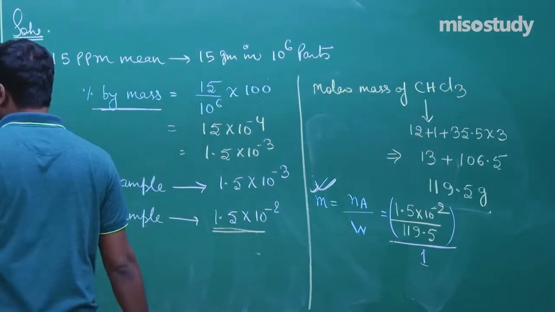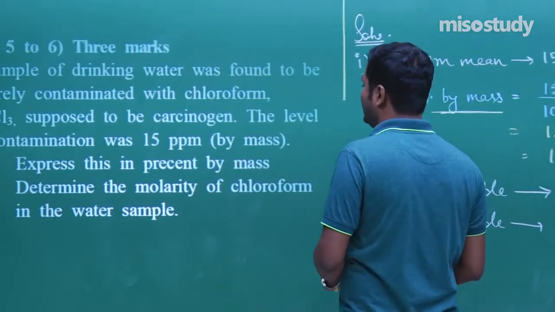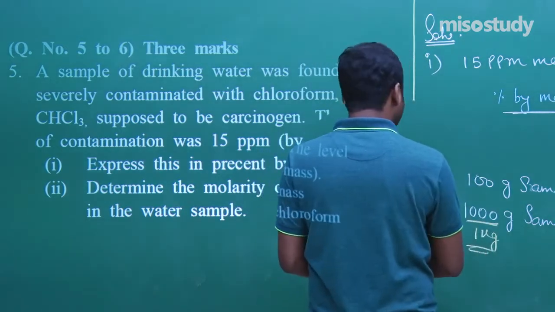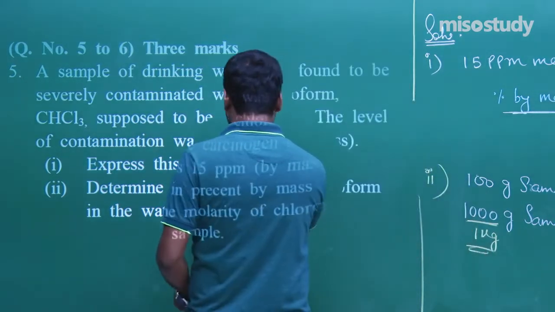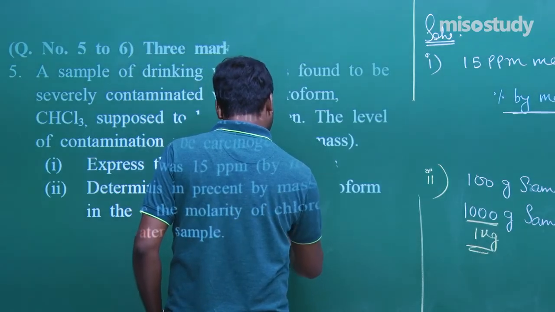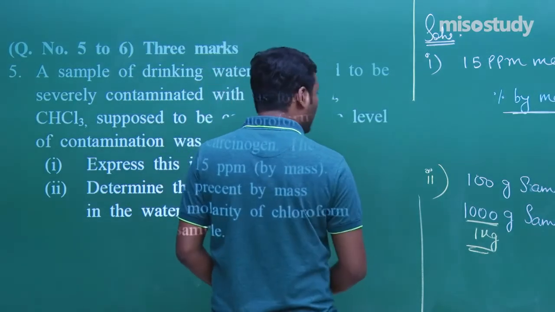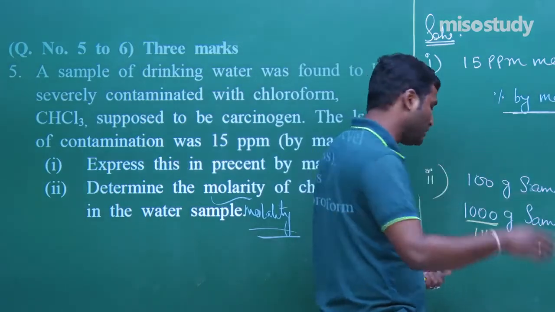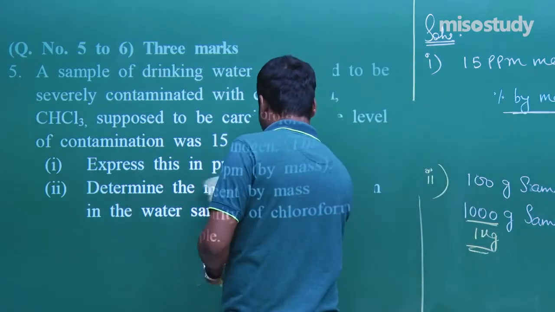Now I am going to rub this part and we'll discuss the next question. One more thing I have to mention here, that this is molality, not molarity. It is better to write molality. Still, if you want to find molarity, not an issue.